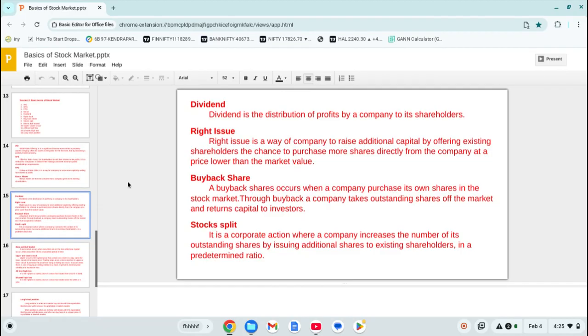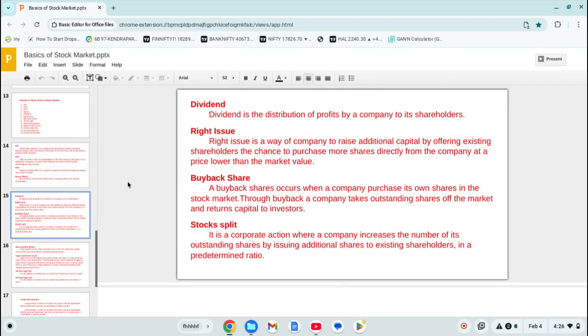So when everything is good, they also want to buy back their shares. Whatever shares they diluted in the market, they want it back. So they buy back the shares from the public, and vice versa happens: they took their shares and gave their money to the public, to the investors.